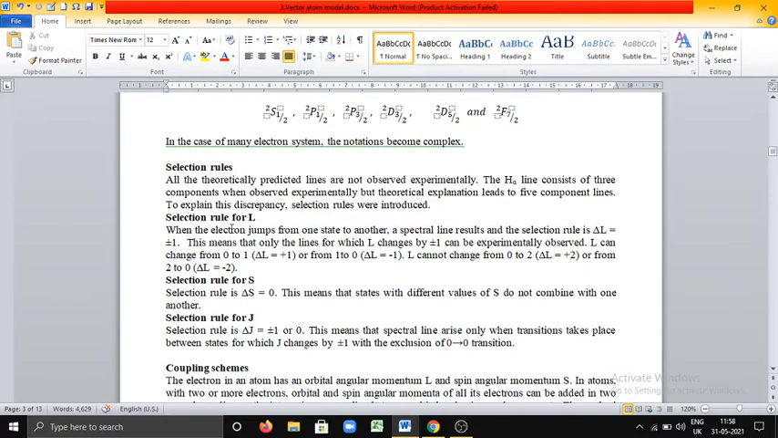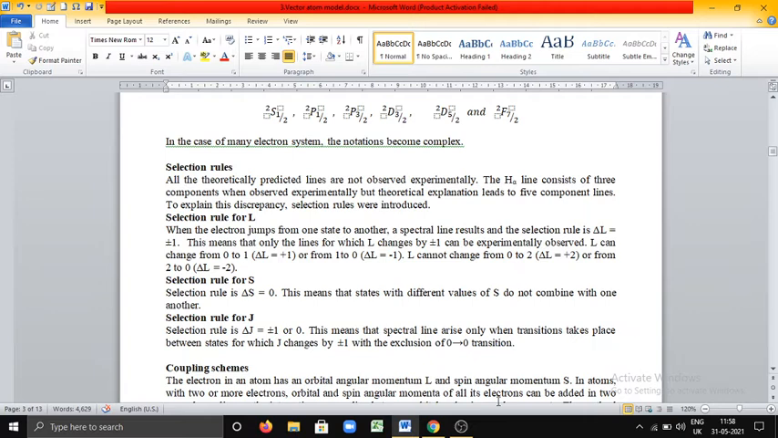Selection rule for L. When the electron jumps from one state to another, a spectral line results. We know that a spectral line will be obtained only when an electron jumps from higher orbit to lower orbit. What is the selection rule for L? Delta L is equal to plus or minus 1. This is the selection rule for L. This means that only the lines for which L changes by plus or minus 1 can be experimentally observed.